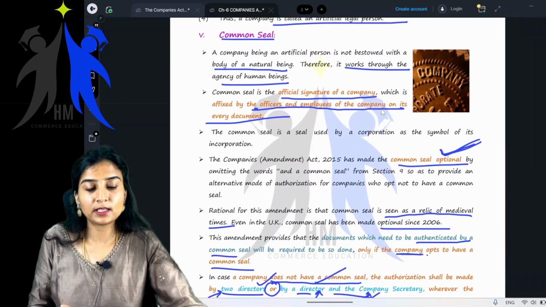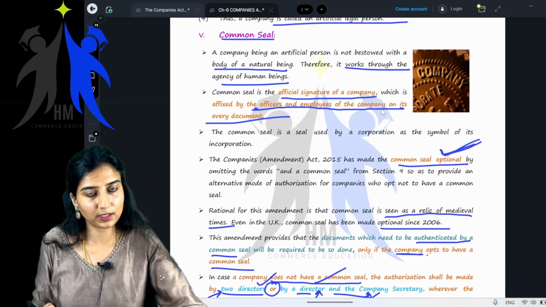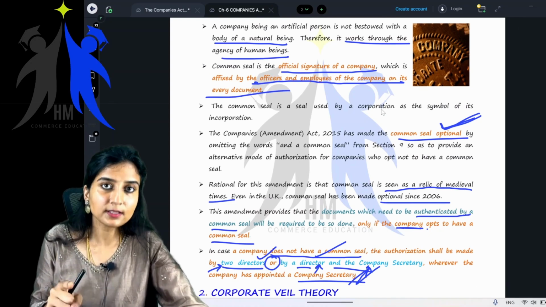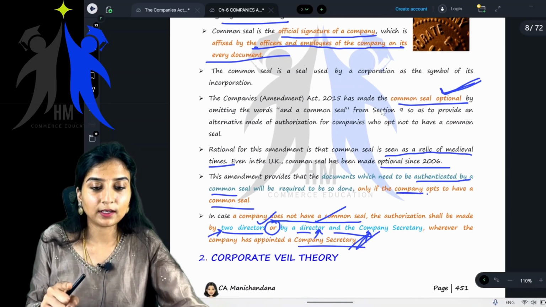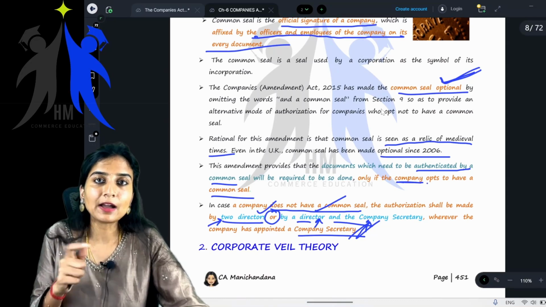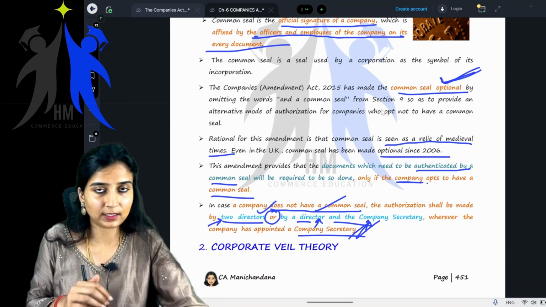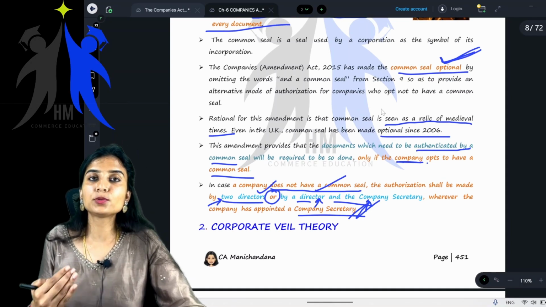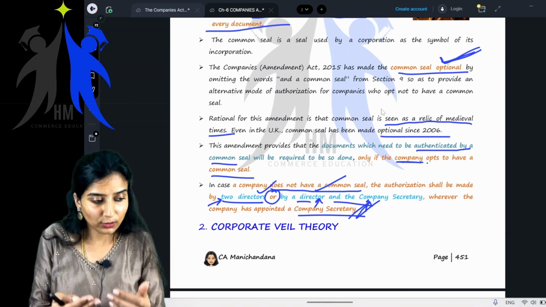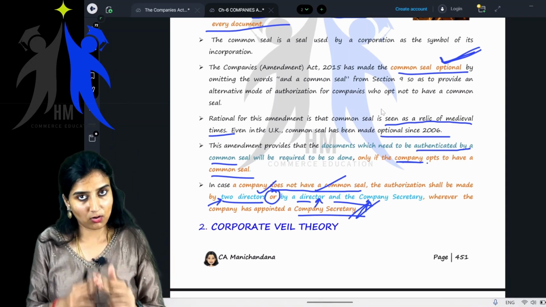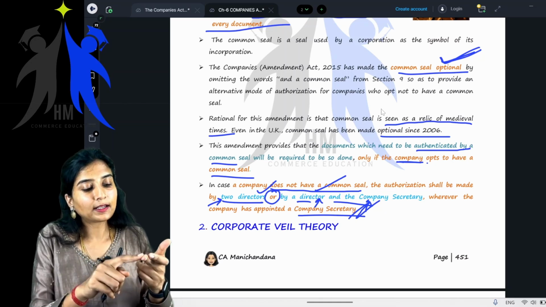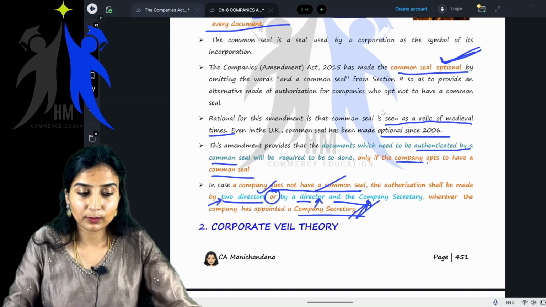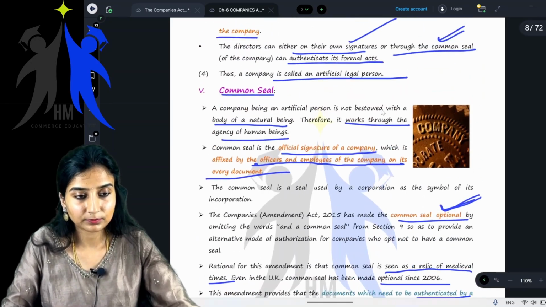Next, we learned common seal. What is a common seal? It is the official signature of the company. Is it mandatory? No, ma'am, it is not mandatory. It is made optional. So if the company chooses to have a common seal, it can use the common seal. But if it chooses not to have a common seal, then any two directors, or a director and a company secretary, can authenticate the documents of the company, right?